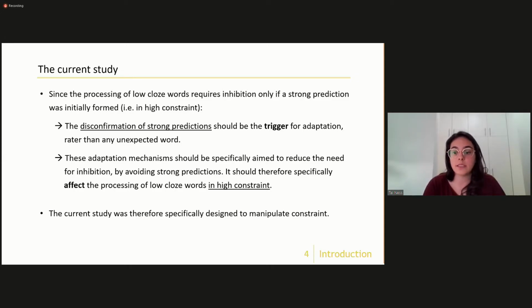So in the experiments I'll show, where we specifically manipulated constraint, I will first go through the experimental design and a basic analysis, and then I'll detail our Bayesian model that we used.